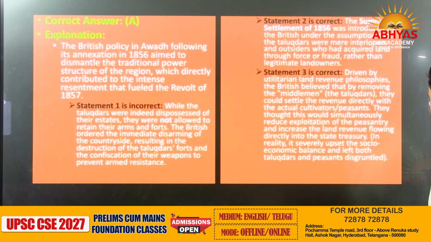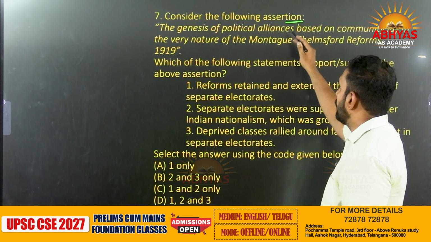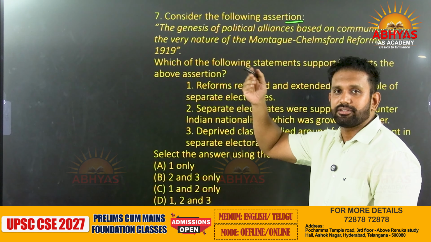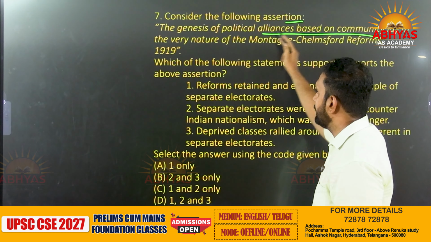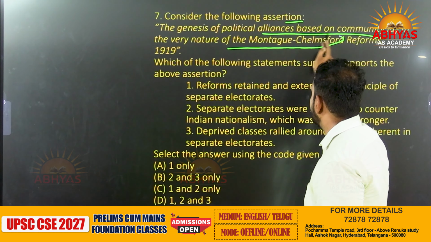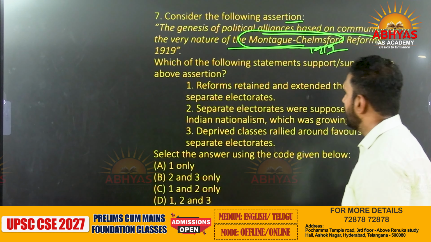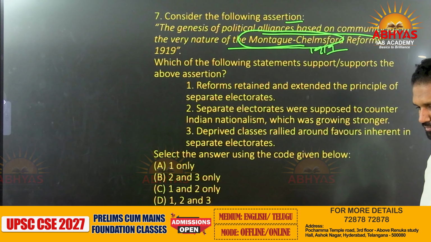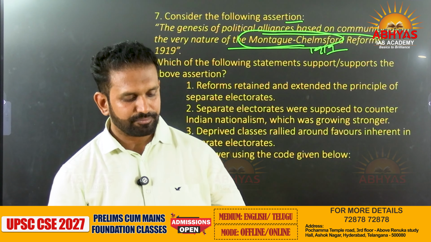Then consider the following assertion. What is the consequence? The genesis of political alliances based on community lay in the very nature of the Montagu-Chelmsford Reforms of 1919. Political alliance means, nowadays, what do we have?